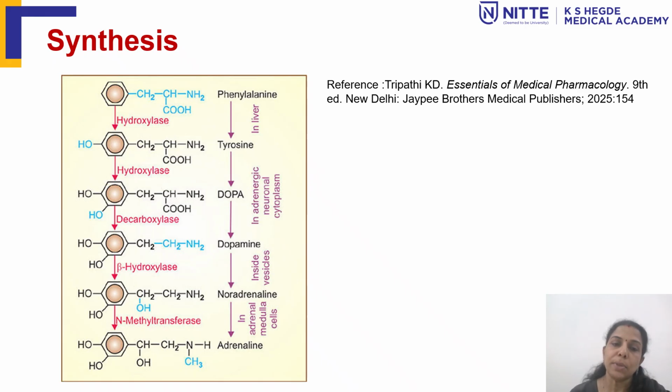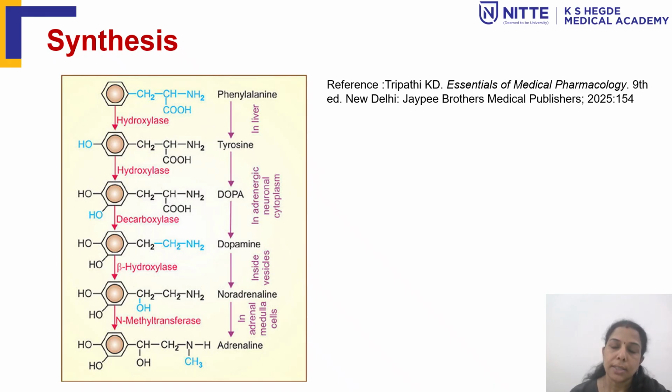Noradrenaline then undergoes methylation under the influence of N-methyltransferase enzyme, so this noradrenaline gets converted into adrenaline in the adrenal medulla cells. So this is how it is synthesized in our body, phenylalanine to adrenaline.